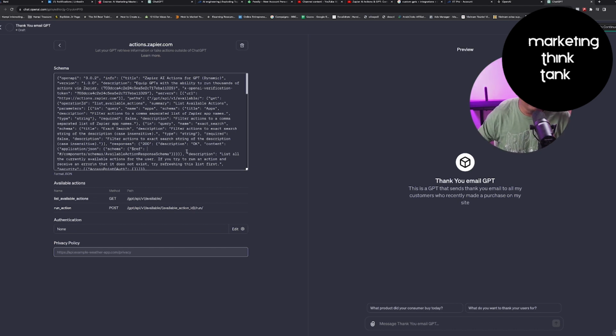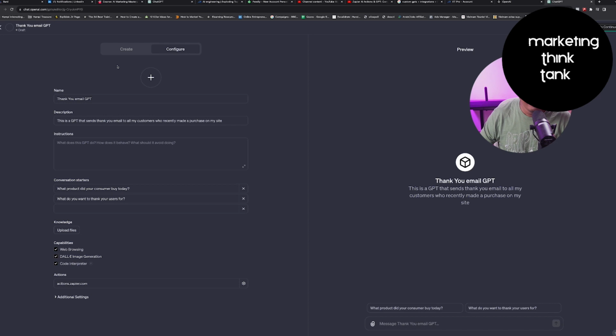Now you will see that there are certain functions that are actions that are available here. So ignore this for the time being. You just need to go back and then you need to configure the instructions, right? Now, in the same document, you will also see certain instructions that I have gone ahead and highlighted in the description. So copy those instructions and come back here.